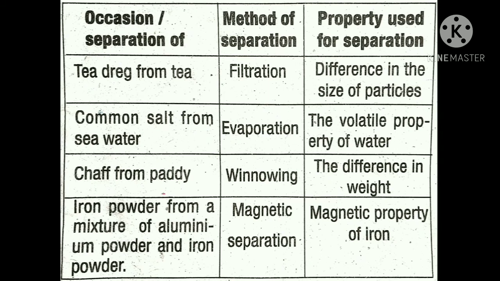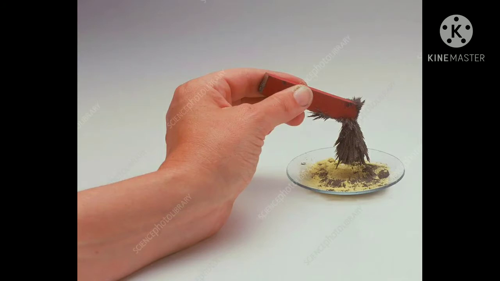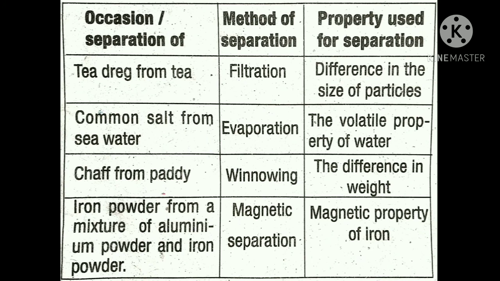Here the iron powder has the magnetic property, so we can separate it using the method of magnetic separation. So you can see the picture here. In the picture the iron is attracted towards the magnet and the separation is done easily.